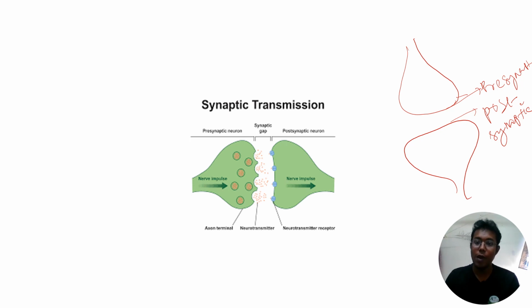When the electrical impulse reaches the axon terminal, it enters the axon terminal or presynaptic membrane. Inside the presynaptic membrane, many vesicles are there. These vesicles reach the top portion of the presynaptic membrane, burst, and secrete acetylcholine.